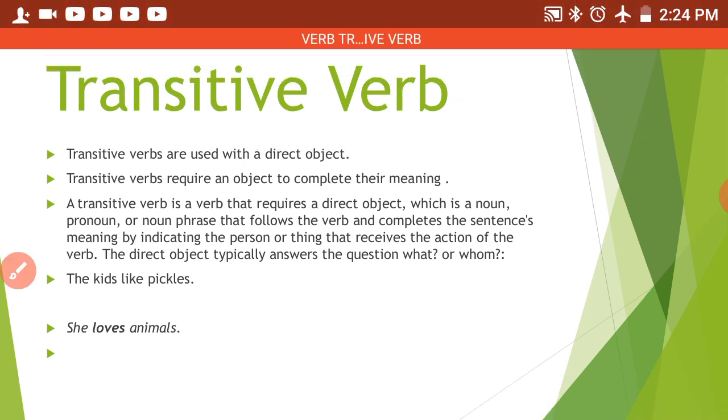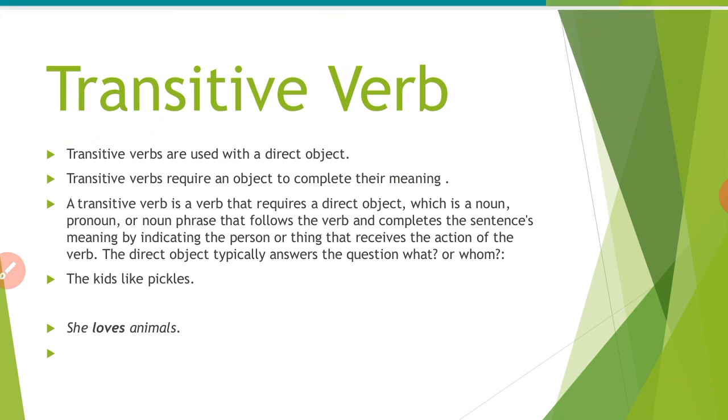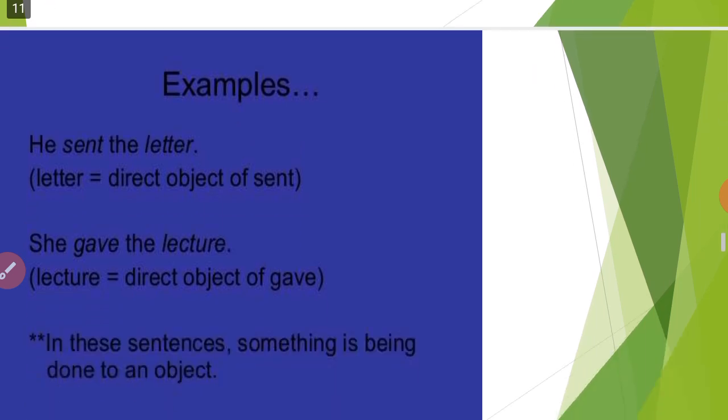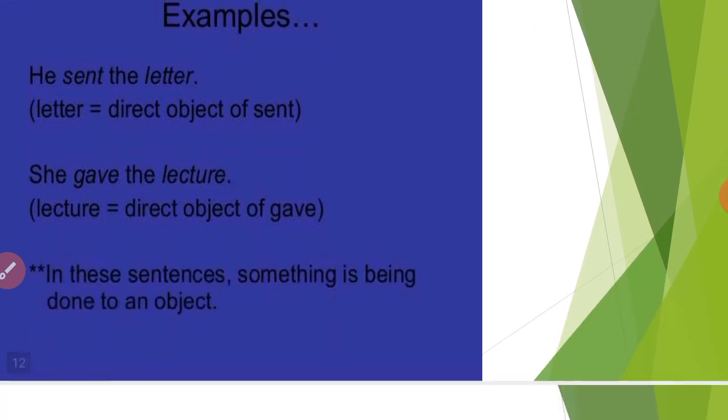Transitive verbs have one more sub point, which we can call the transitive phrasal verb. So what is a transitive phrasal verb? The terms transitive and intransitive apply to phrasal verbs in the same way as they do to a normal verb.